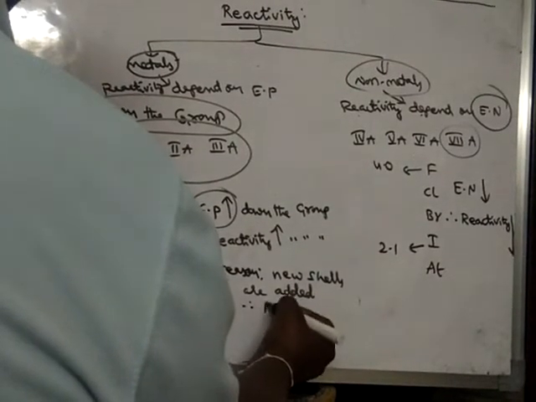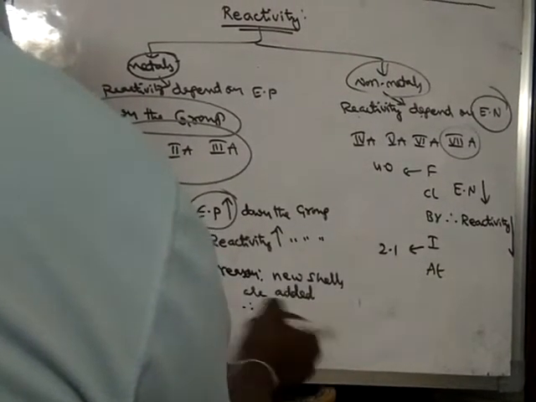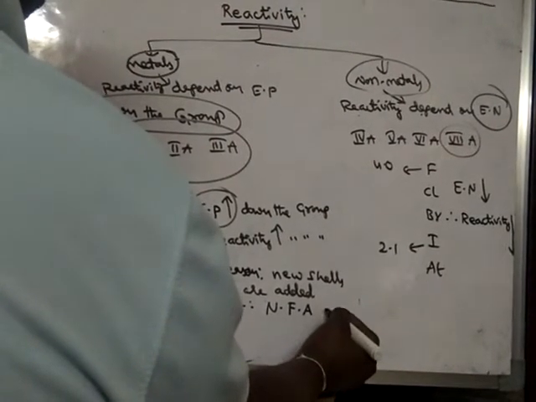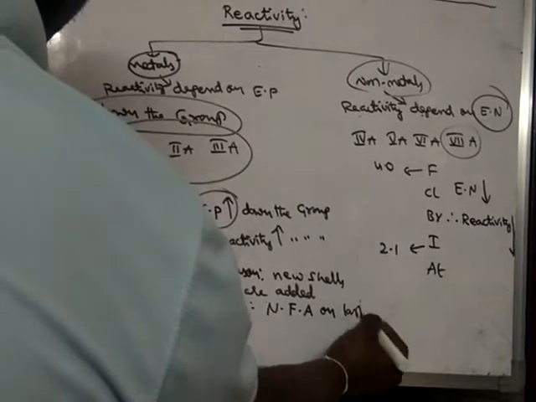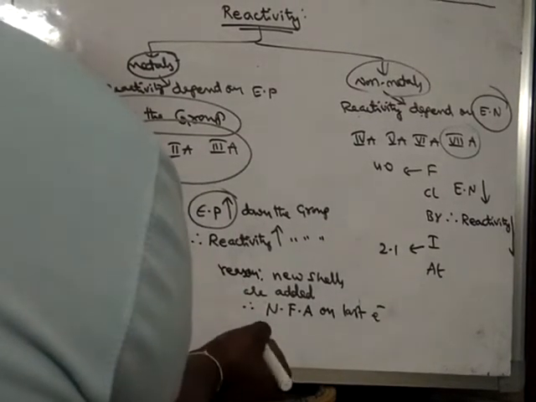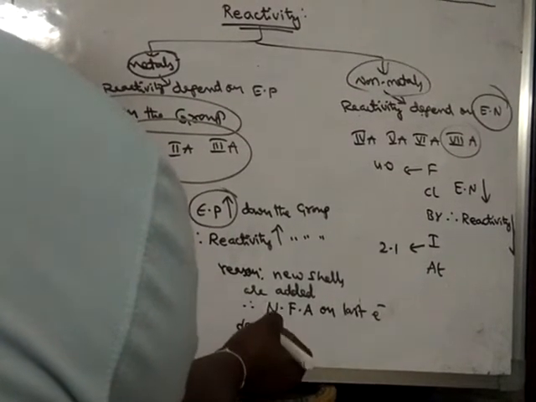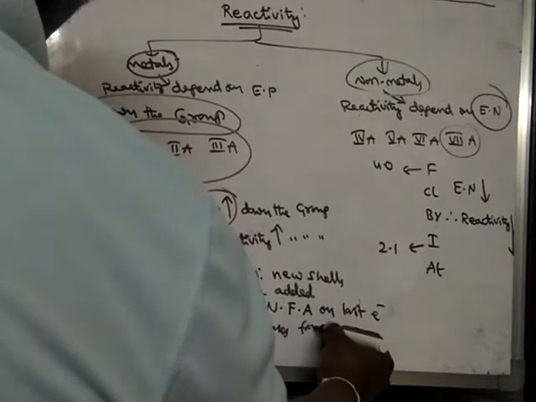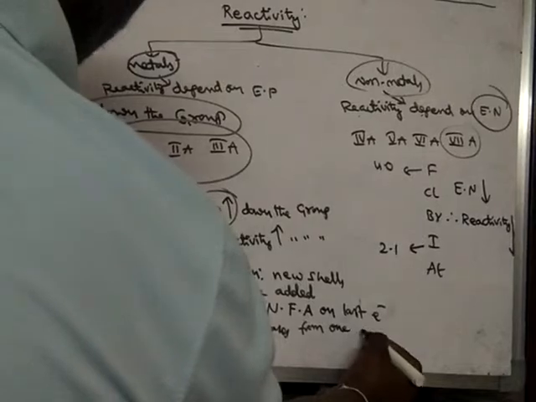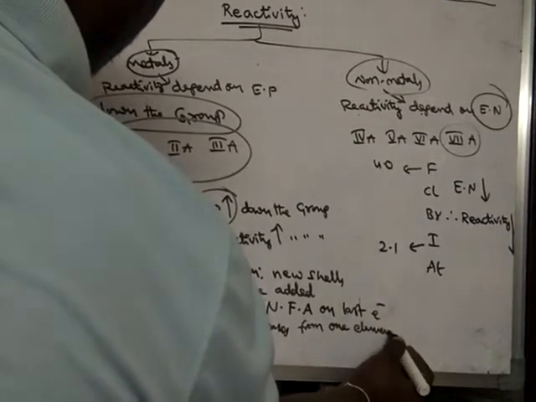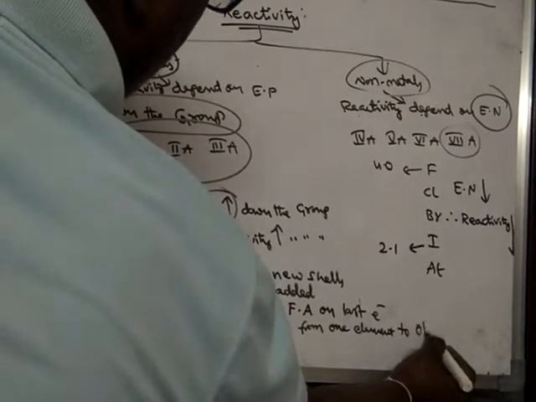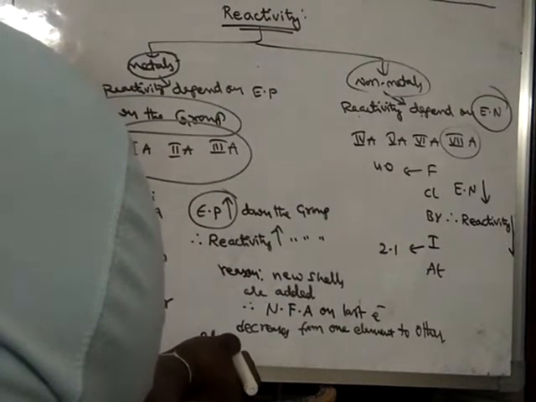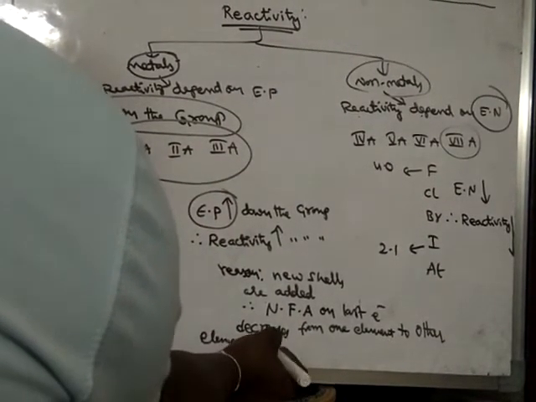The nuclear force of attraction on the last electron decreases from one element to another element down the group.